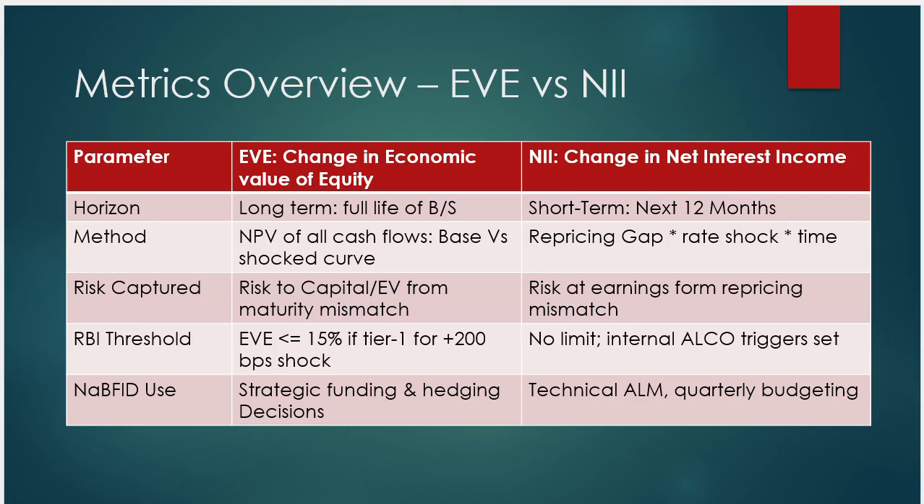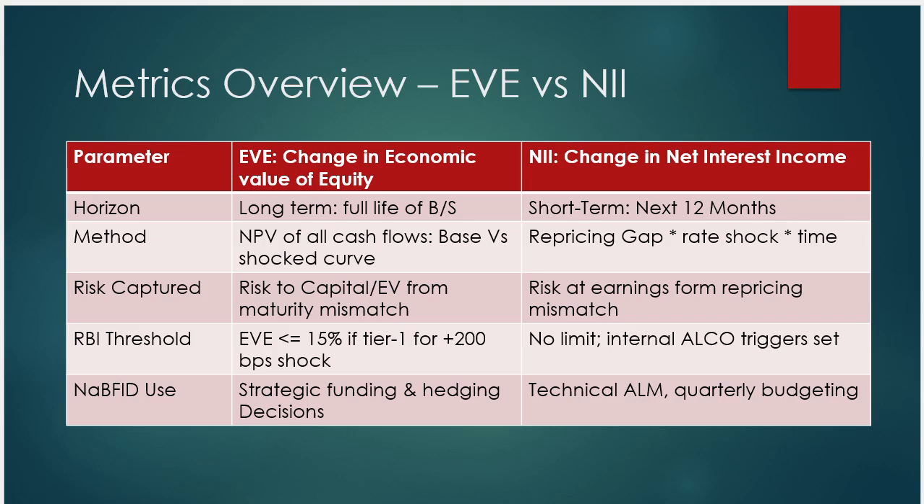Then the risk capture. For the change in economic value of equity, we capture risks like risk capital, or the economic value from maturity mismatch. What are the different asset maturity times and the liability maturity times? That is the maturity mismatch. So we calculate the economic value from that maturity mismatch. And for the change in net interest income, we capture the risk of earnings from repricing mismatch. So what profit is generated by the development financial institution from the risk earnings and from the repricing mismatch, the difference.